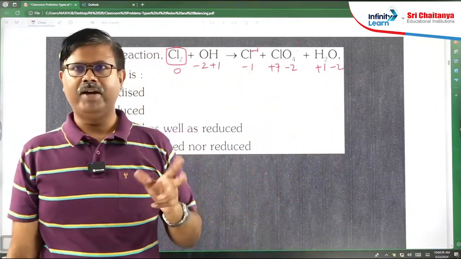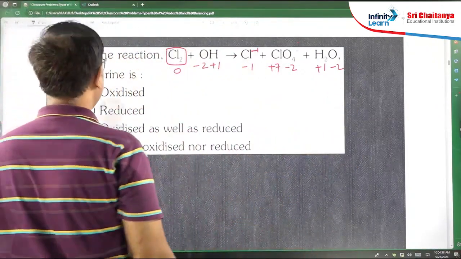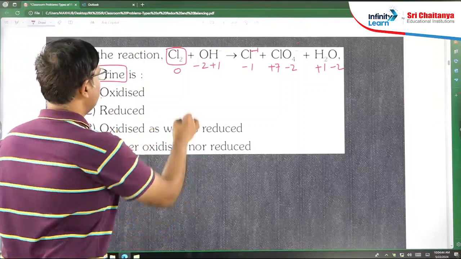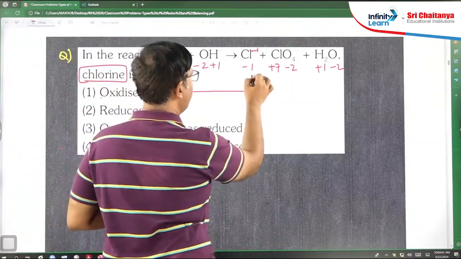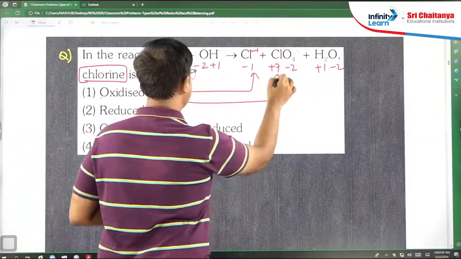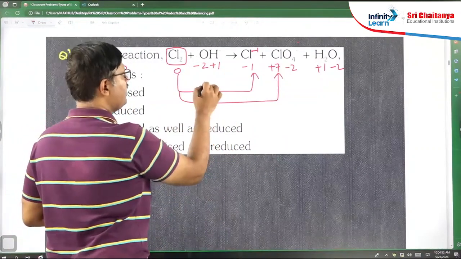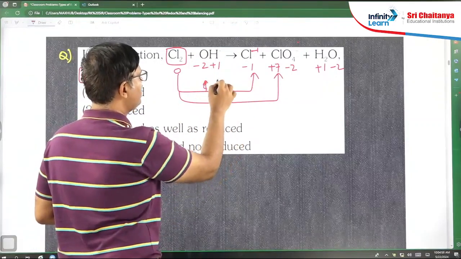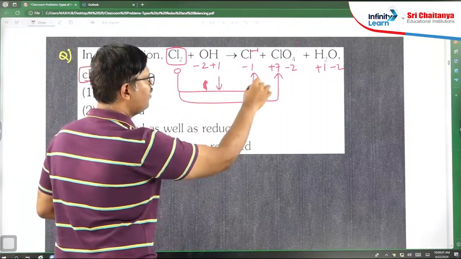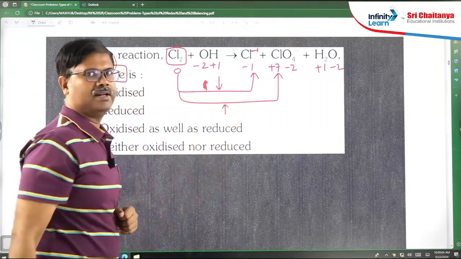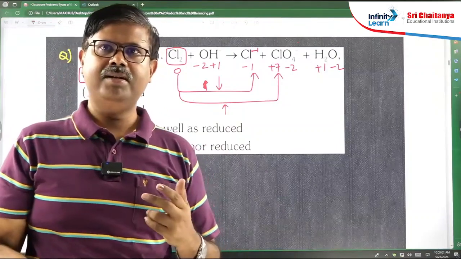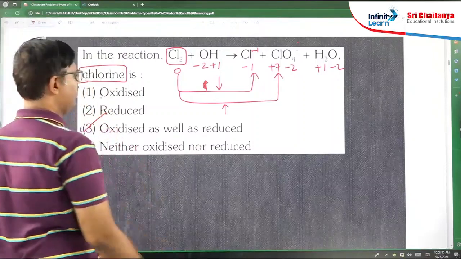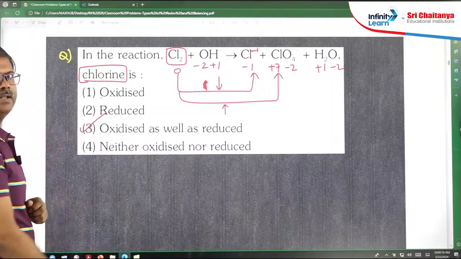This is where you have to find the oxidation states first. Then, is chlorine oxidizing or reducing, they are asking. Chlorine is going from the 0 state to -1 as well as +7. 0 to -1 means decrease in oxidation state. 0 to +7 means increase in oxidation state. So chlorine is undergoing oxidation as well as reduction, oxidized as well as reduced. This is the answer. I hope it is understood.